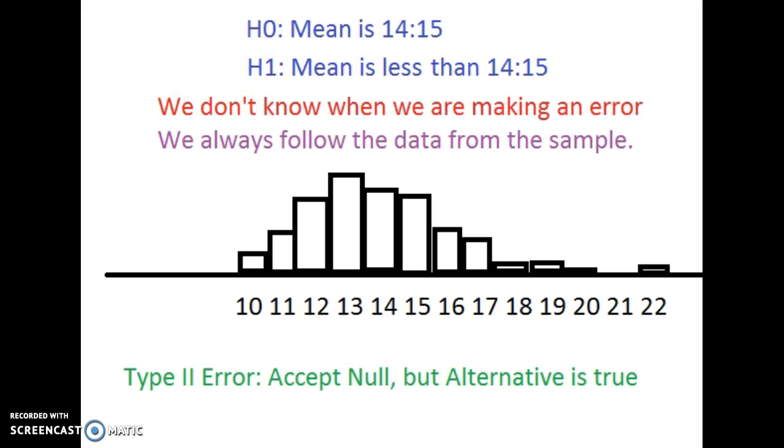What would be more harmful in your situation, a type 1 or a type 2 error? It's different from situation to situation. And share that in the discussion board.